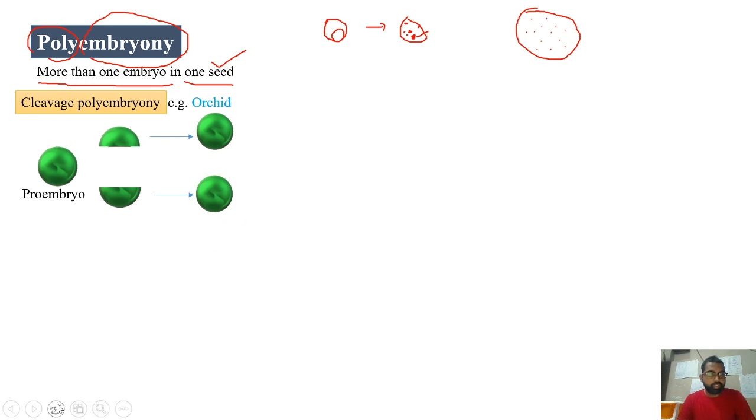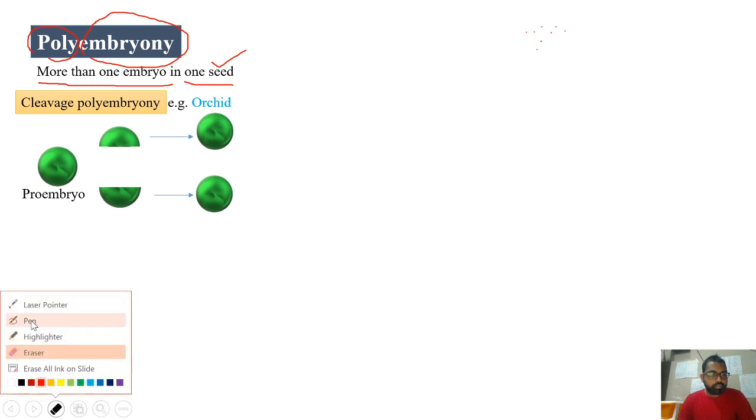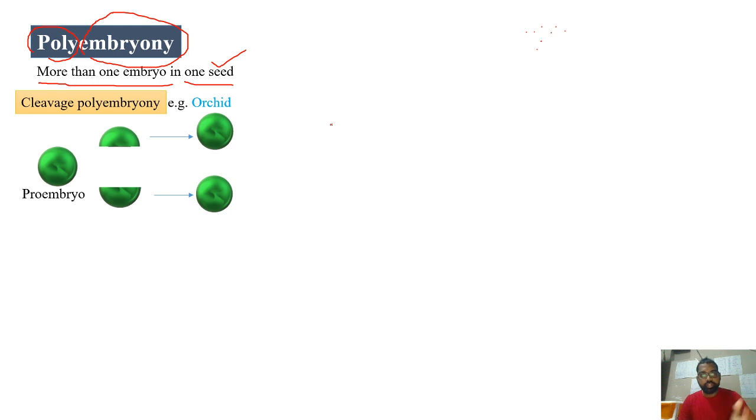So in this, the first kind is cleavage polyembryony. If you see the development of monozygotic twins in the case of a human, we know that there will be only one fertilization, that is, only one zygote formation. That zygote will develop into an embryo. The embryo will split in the initial stages into two. Now each embryo is able to develop into one individual. That's how the development of identical twins happens. Cleavage polyembryony in the case of plants is similar to this.